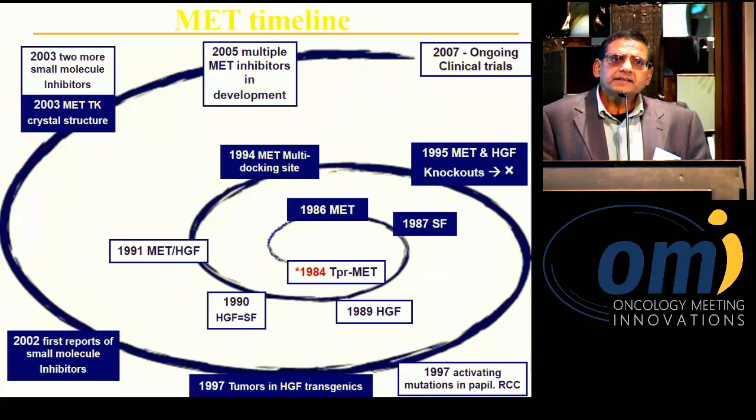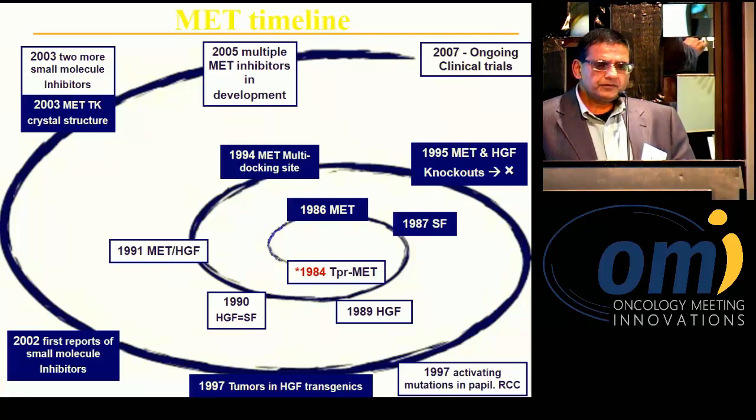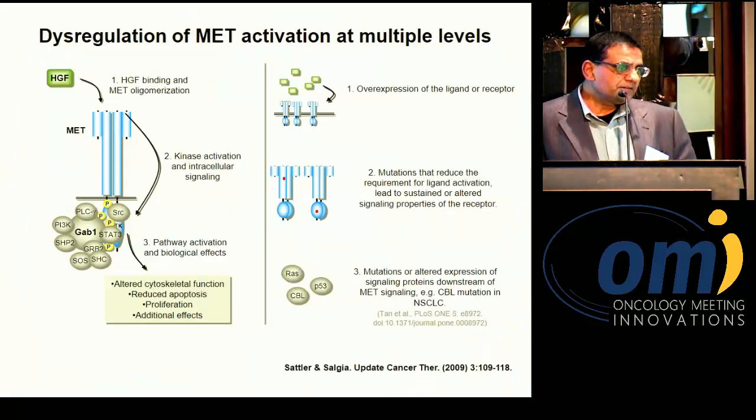At the same time, initially Laura Schmidt identified that you can have activating mutations in the tyrosine kinase domain for hereditary papillary renal cell carcinoma, as well as sporadic renal cell carcinoma. Since then, a lot has come to fruition, and as Art Skarin used to say, we've come a long way. And so I'm going to describe that.